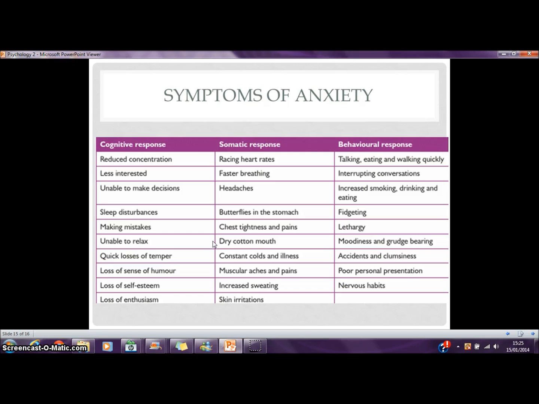The somatic response. This is where your body makes a number of physiological changes during a high pressure situation. A few examples of this could be a player's mouth going dry just before taking a penalty, or a player heavily sweating before the beginning of a final. The behavioural responses. The behavioural responses are patterns of behaviour while experiencing stress. A few examples of this are: during a football match a player may be biting his nails, or a tennis player before a final may start smoking to try and calm his nerves.